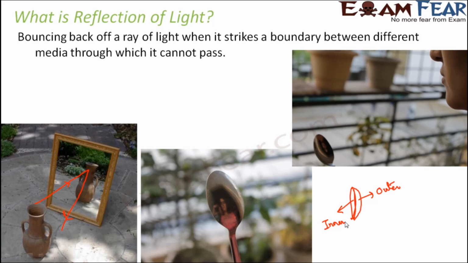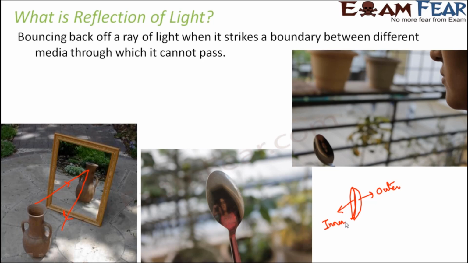So you can just try these interesting things, and you will see that as you change the distance of the spoon from yourself, the type of image that you are able to see there also changes. Now, why this happens is the concept of spherical mirrors, which we will learn in our higher classes. But these are some interesting things which you can try around yourself. You can try to see if images are formed on shiny surfaces.